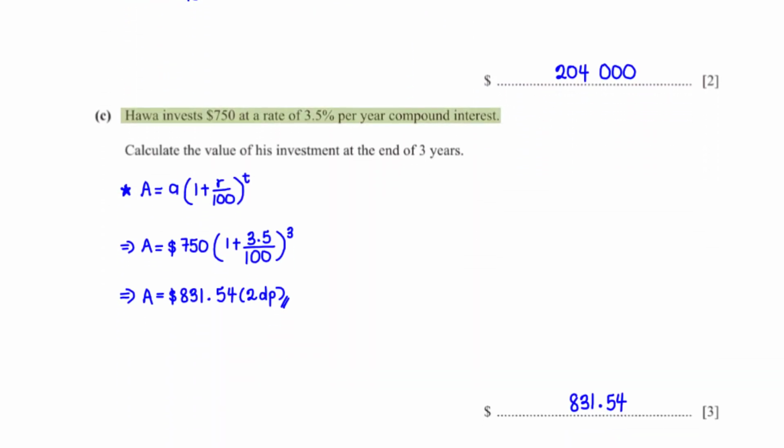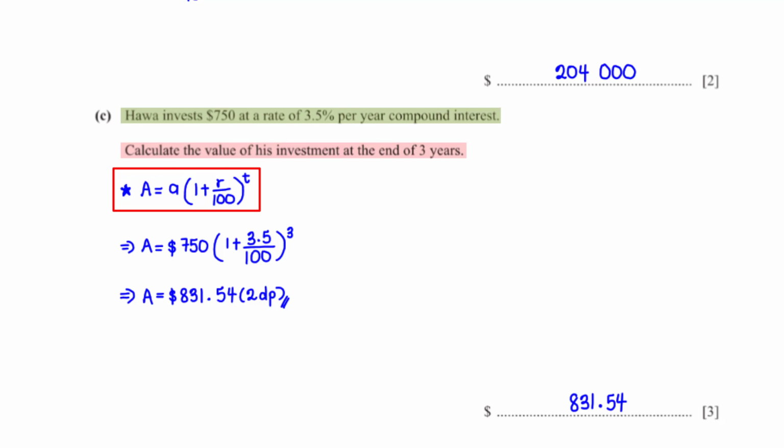Hawa invests $750 at a rate of 3.5% per year compound interest. Calculate the value of his investment at the end of 3 years. In this case, we need to apply the compound interest formula. Big A represents the final value of his investment, which is what we are finding.